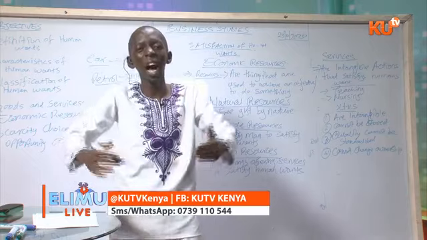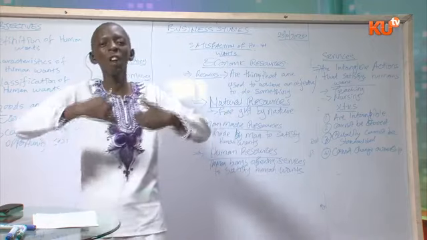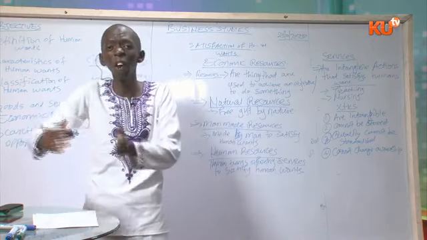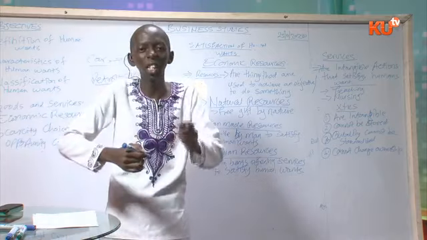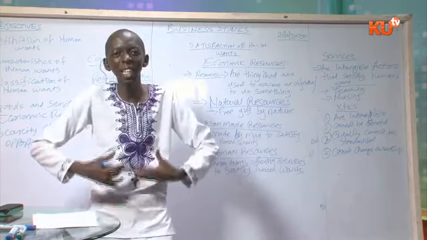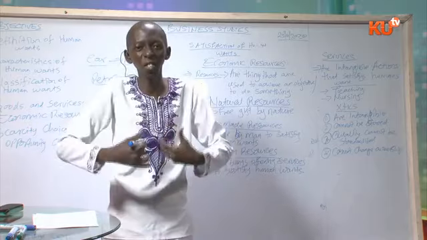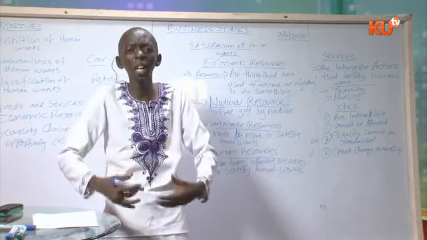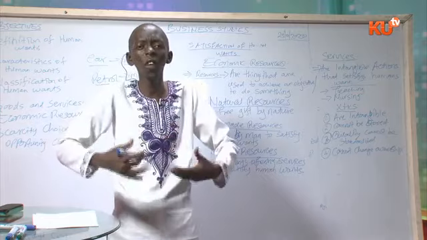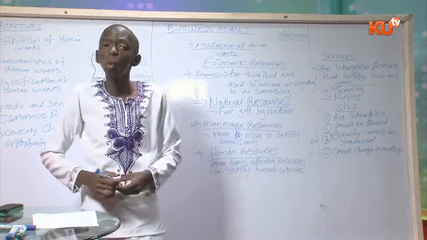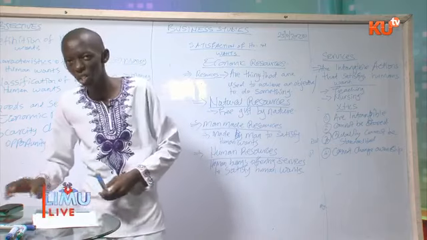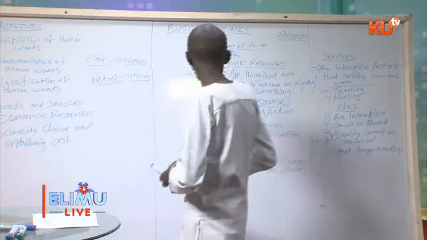Human resources are human beings offering services to satisfy human wants. For example, teaching is a human resource. It is a teacher offering a service. Nursing is a human resource. It is a nurse offering a service. That is human resources. So, what are the characteristics of economic resources?